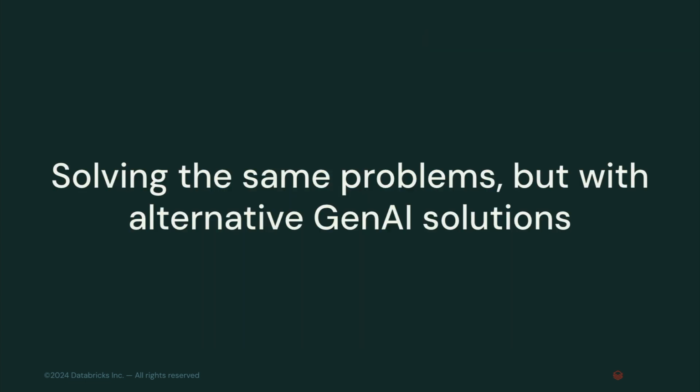So again, we're solving the same problems, but there might be alternative GenAI solutions. How do we start to think about whether one might be better than the other? The point of this talk is not to give you a prescriptive best practice, like, oh, if your data looks like this, go use the GenAI version of the solution. If it looks like that, go use the traditional one. What we'll show is the Databricks platform lets you experiment and evaluate with all of these things side by side, because we've been doing traditional ML for a very long time, and GenAI fits in neatly with this broader way in which we think about models and models combining with data to provide data intelligence.